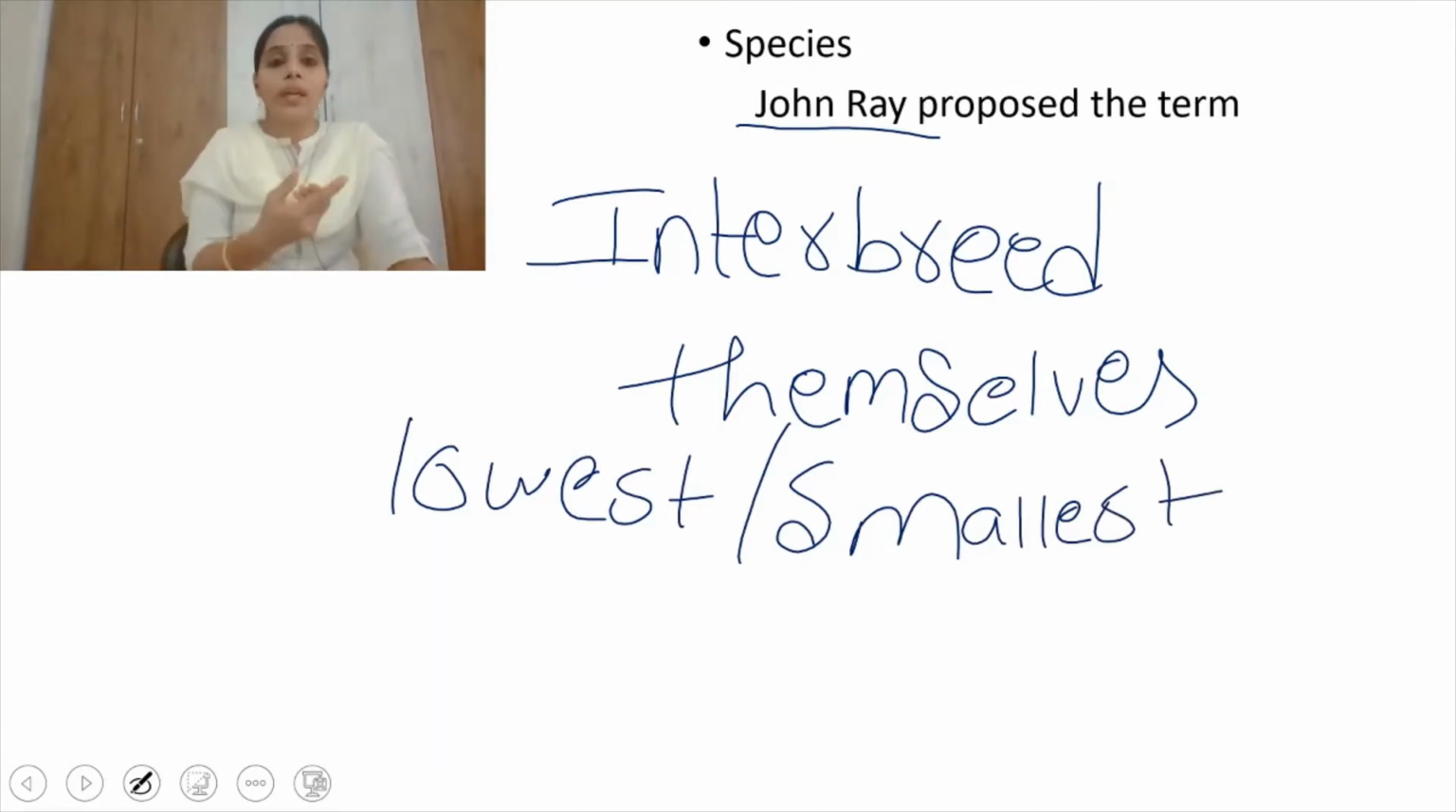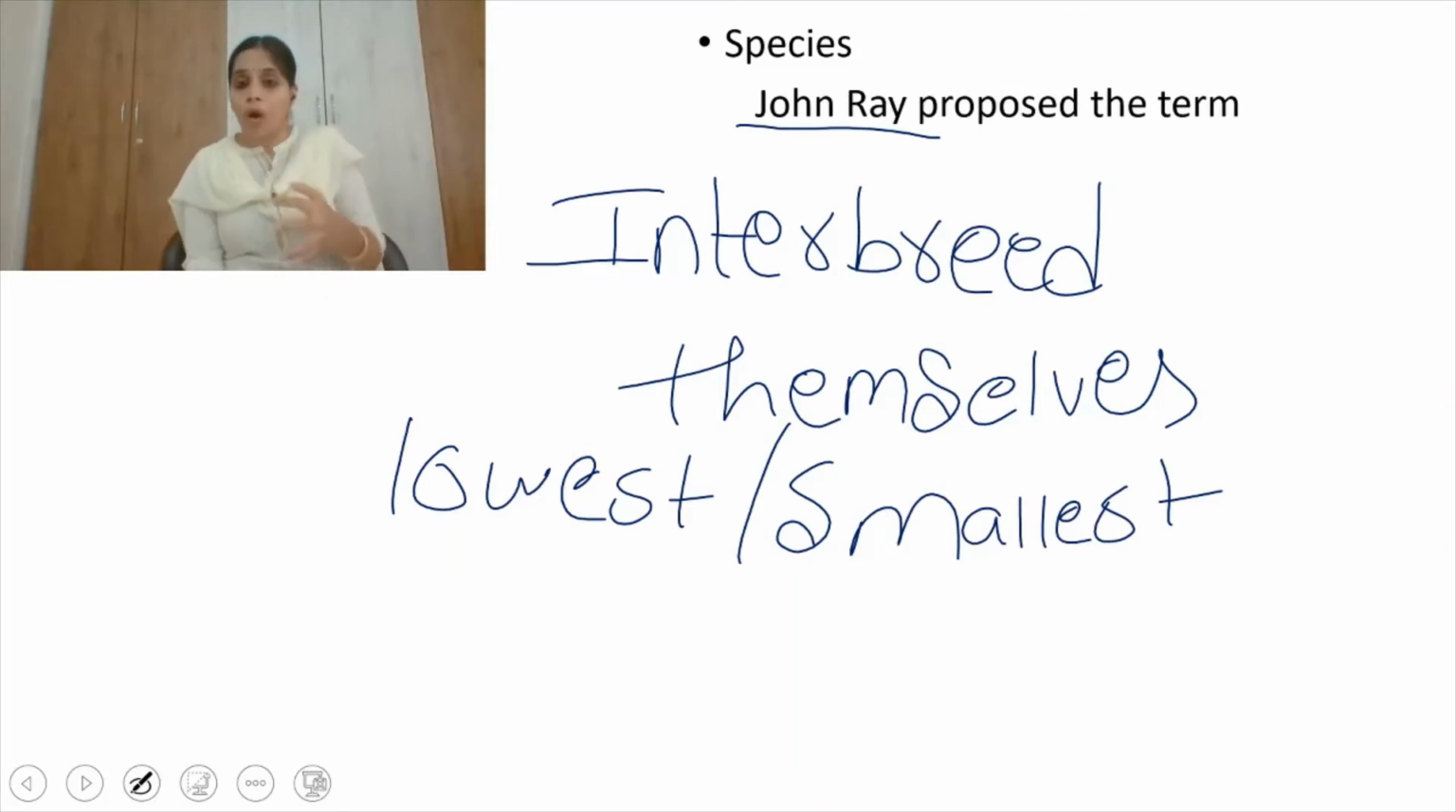So how can you define species? Species is the group of organisms which can interbreed among themselves, meaning the group of organisms has the capacity of participating in sexual reproduction and giving rise to offspring. That group of organisms is termed a species. But there is a problem: not all organisms can reproduce sexually.